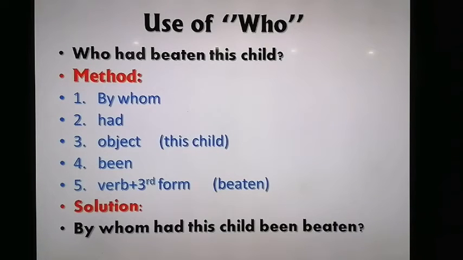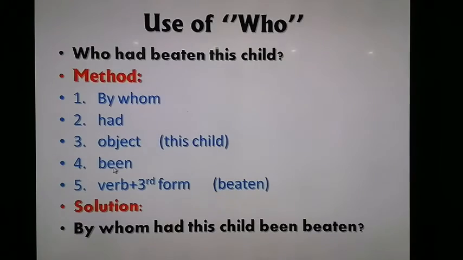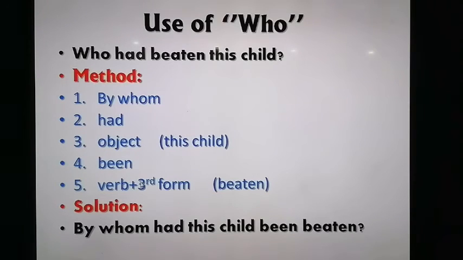Now let's see how to change the sentences where we see who. For example, who had beaten this child. The method here is that who will be converted into by whom, and then we shall add had, and number 3 we shall add the object. Here you see, this child is an object, and then at number 4 we shall place been, and at number 5 there will be the third form of the verb, that is beaten. So the solution is: by whom had this child been beaten.